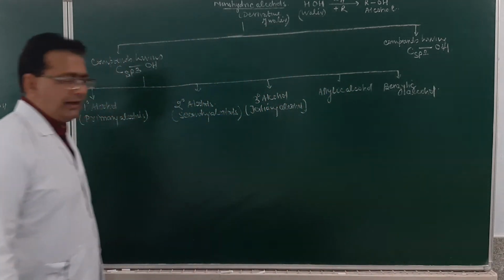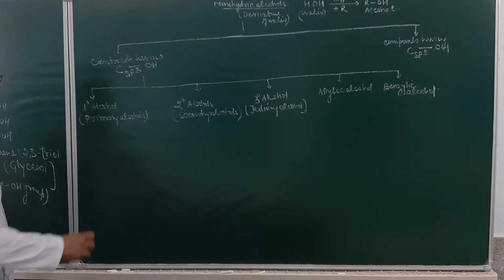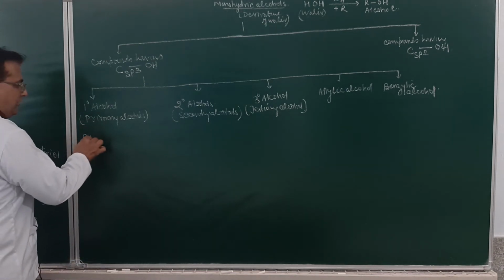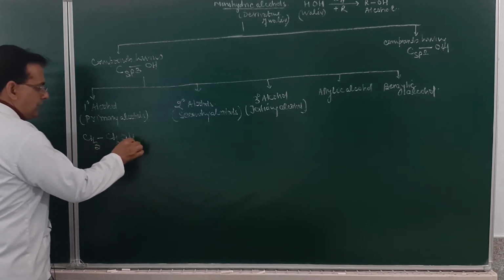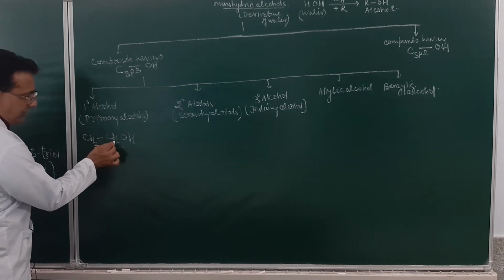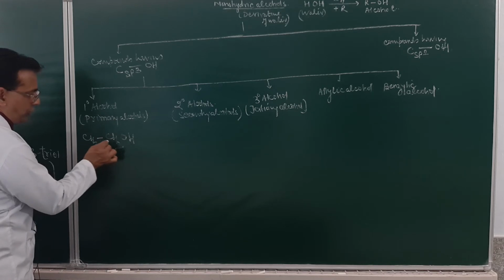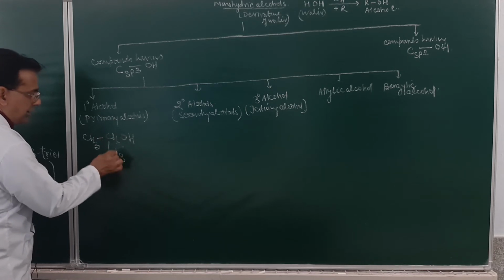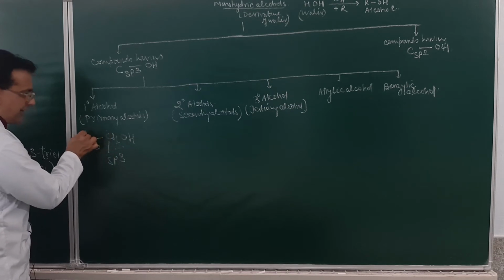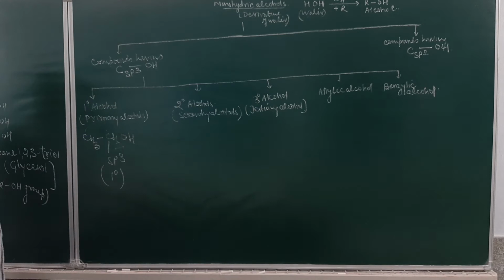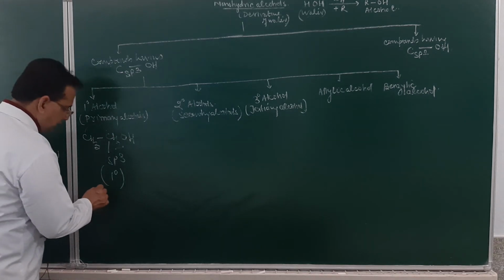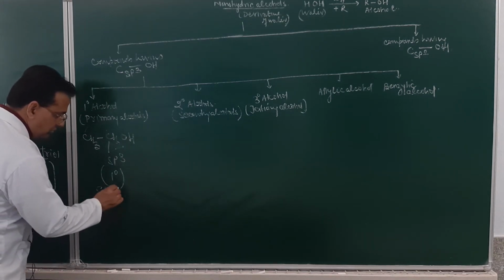When I say 1 degree alcohol, so this will be CH3CH2OH. Just see student, this carbon atom is bonded to 4, 2, 3, 4. So this is sp3. Otherwise this carbon atom is bonded to one other carbon atom. So this is 1 degree. So we will be coming across these kind of structures in this chapter. And what will be the name of this one? This will be named as ethyl alcohol.